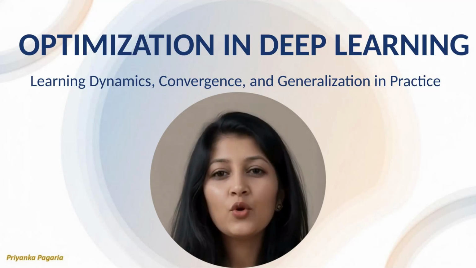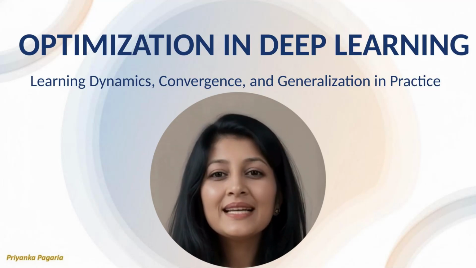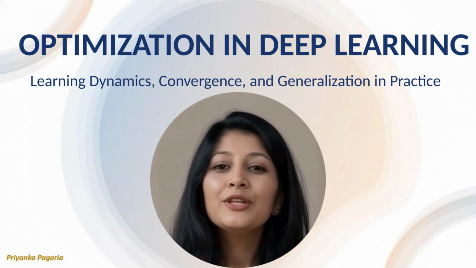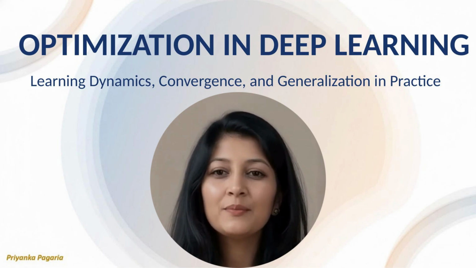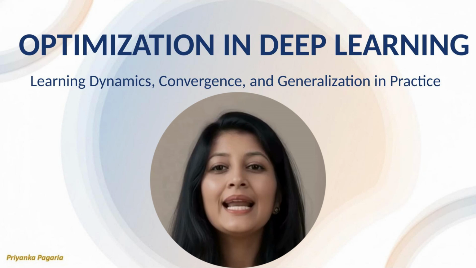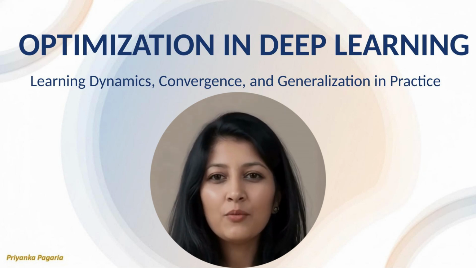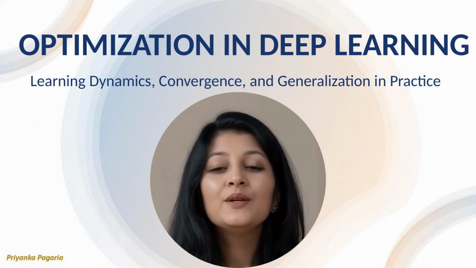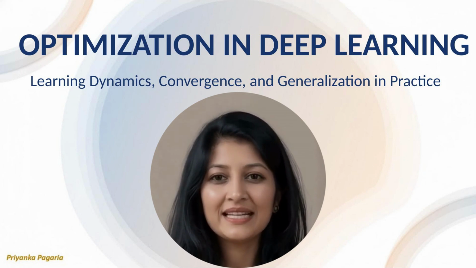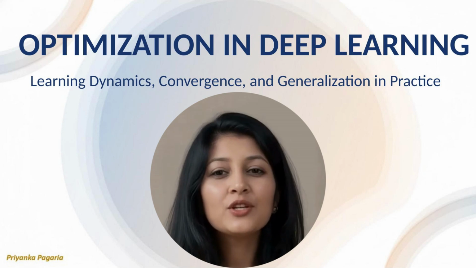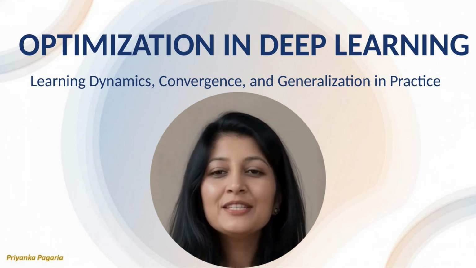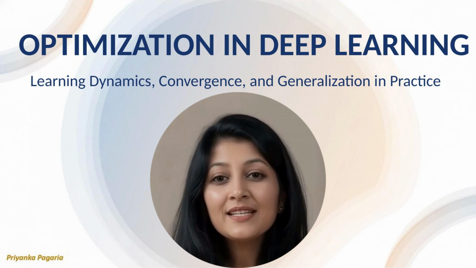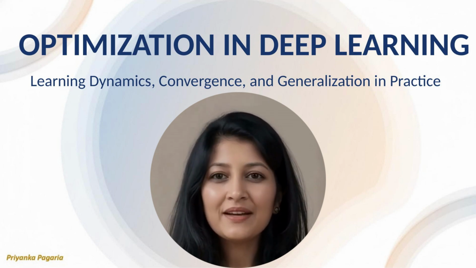Optimization sits at the core of modern deep learning systems, yet it is one of the most misunderstood areas among early and mid-career practitioners. In real-world AI teams, performance issues are far more often caused by poor optimization choices than by model architecture. Many professionals treat optimizers as interchangeable configuration options rather than as mechanisms that directly shape learning dynamics. This leads to unstable training, poor generalization, and wasted compute budgets.